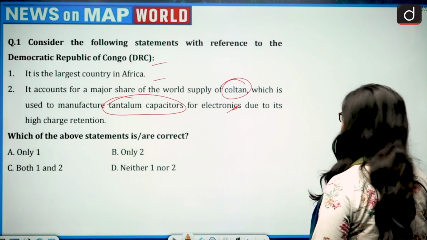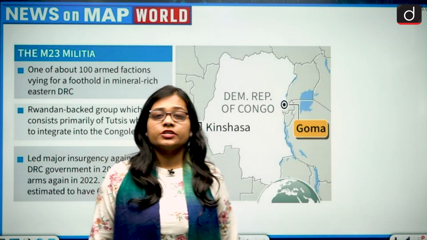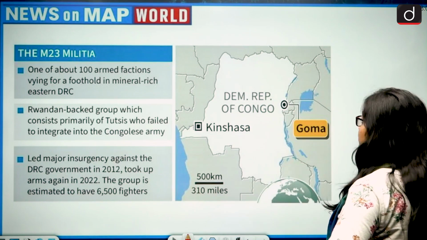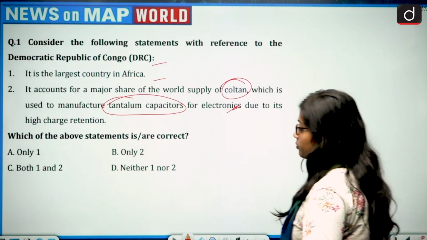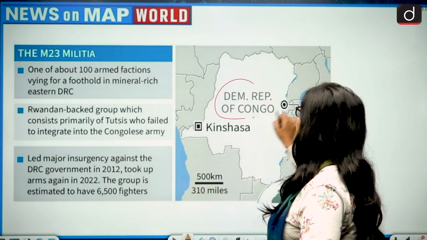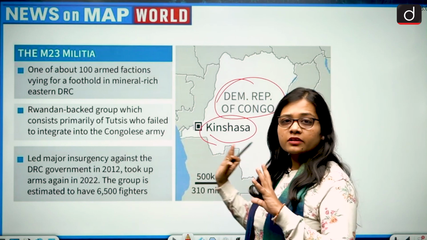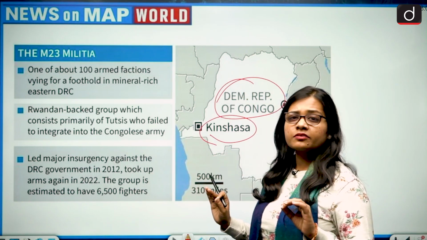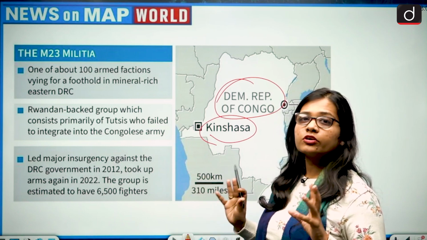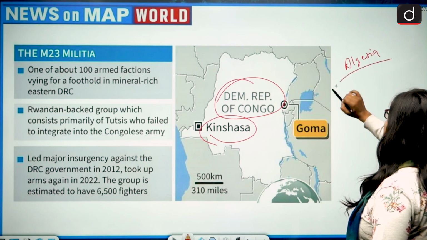So let us see. First of all, if we talk about the African continent, of which DRC, the Democratic Republic of Congo, is a part, and if we talk area-wise, the Democratic Republic of Congo, whose capital is Kinshasa, situated in western DRC, is the second largest country of Africa. It is not the largest country. The largest country in size is Algeria.